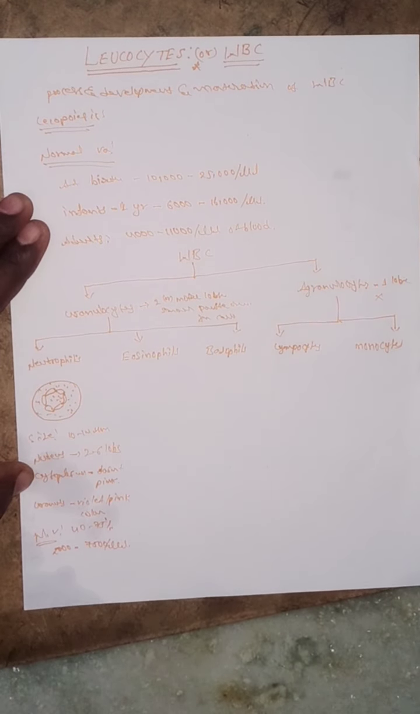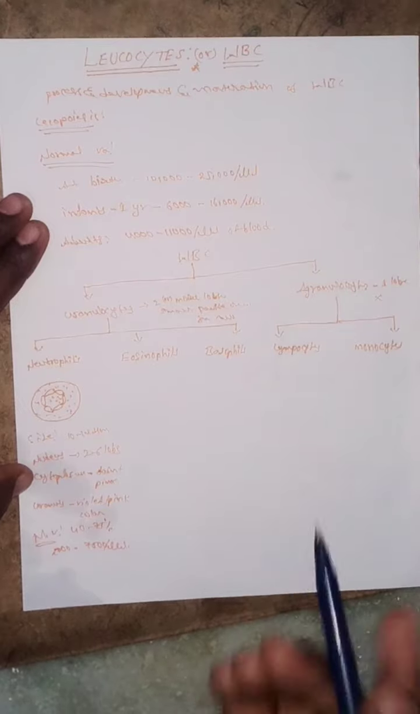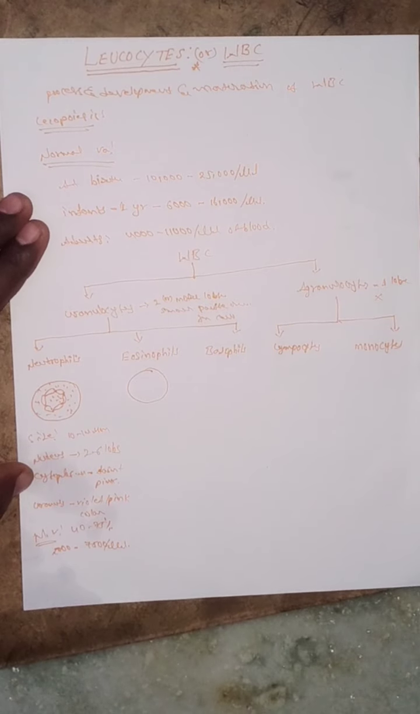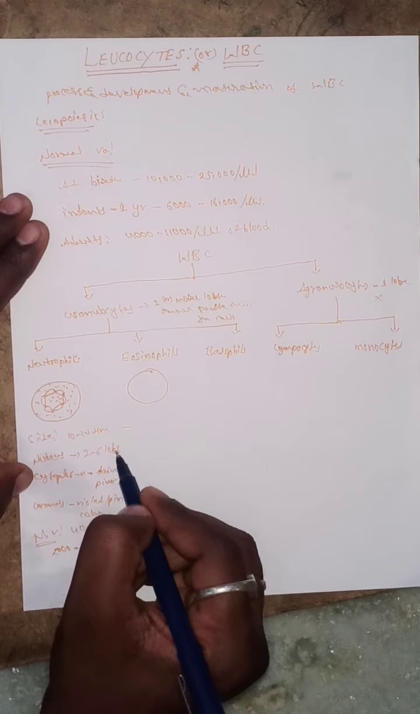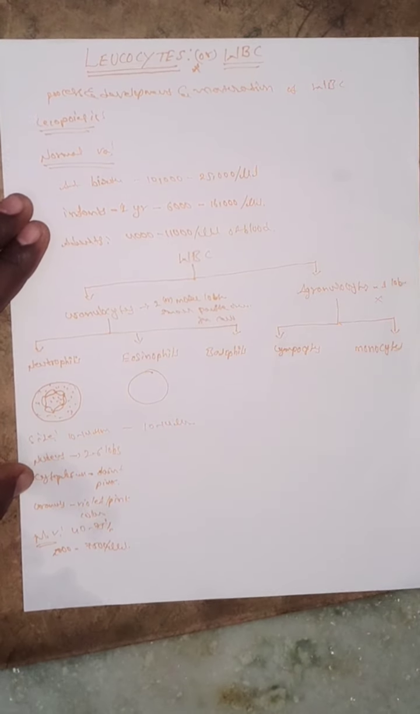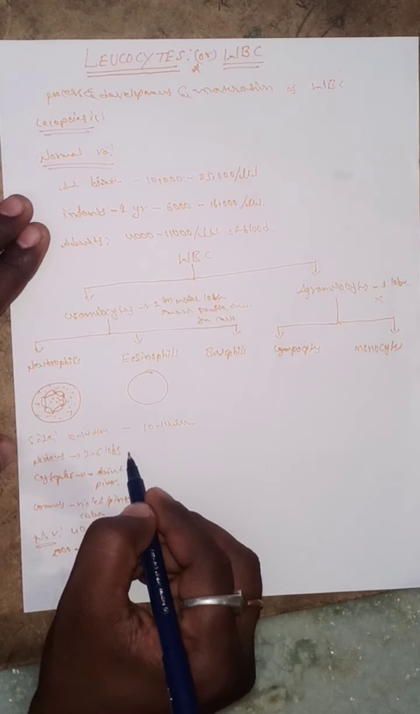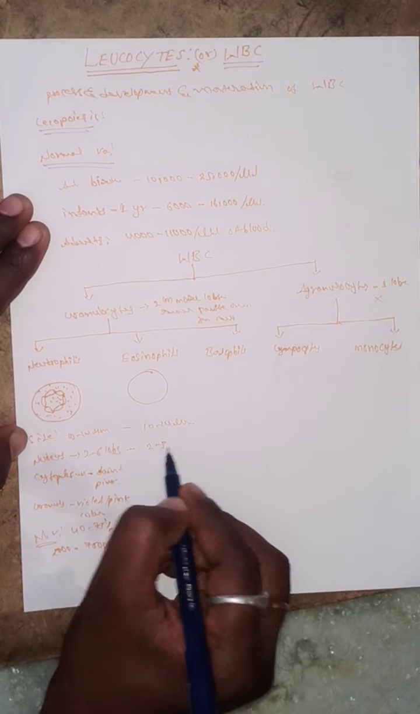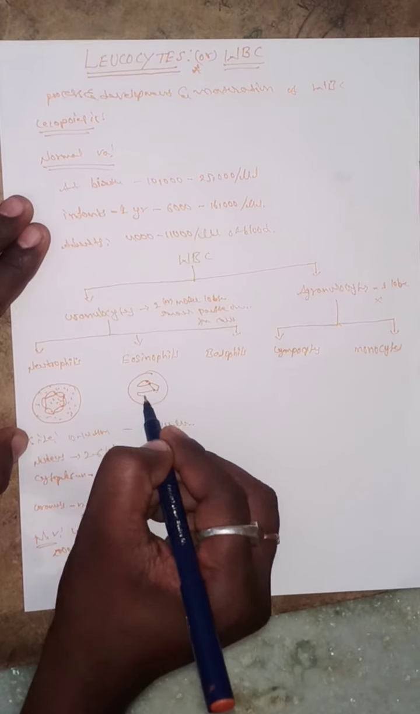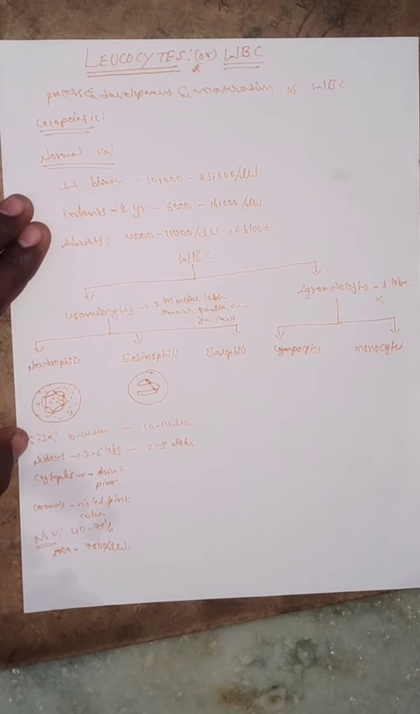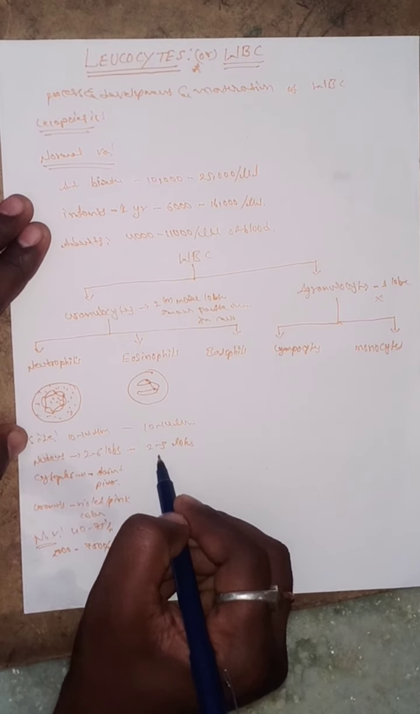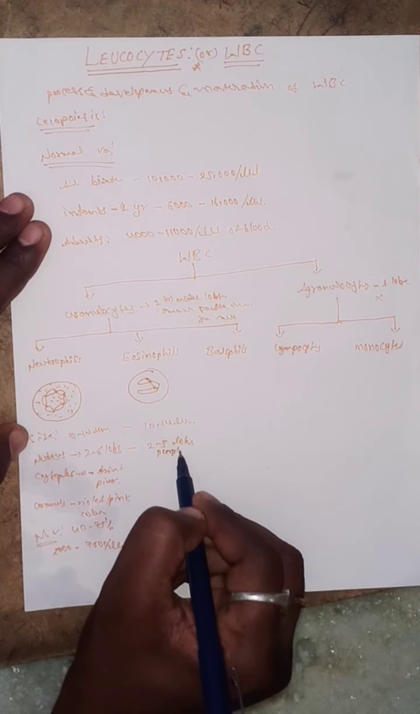This is about neutrophils. The next one, eosinophils. This is the eosinophil structure. What is the size of the eosinophil? 10 to 14 μm, here also. What about the nucleus? Here 2 to 3 lobes are present, only 2 to 3 lobes, in purple color.